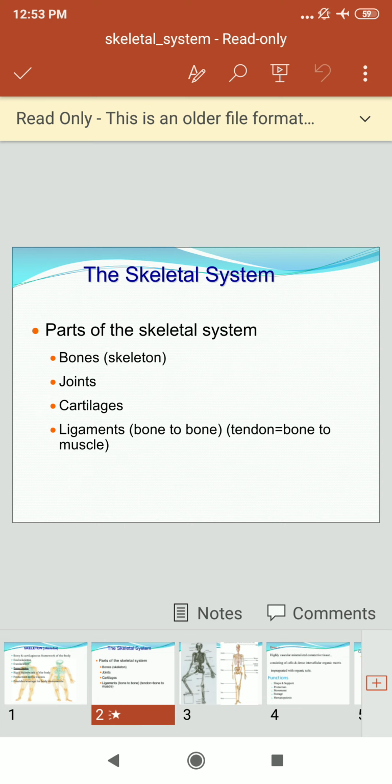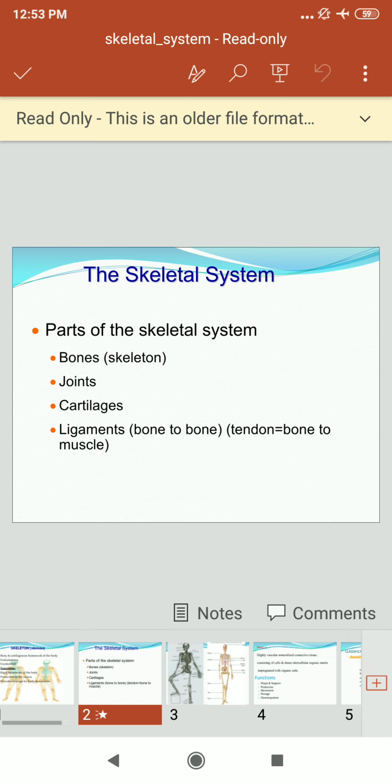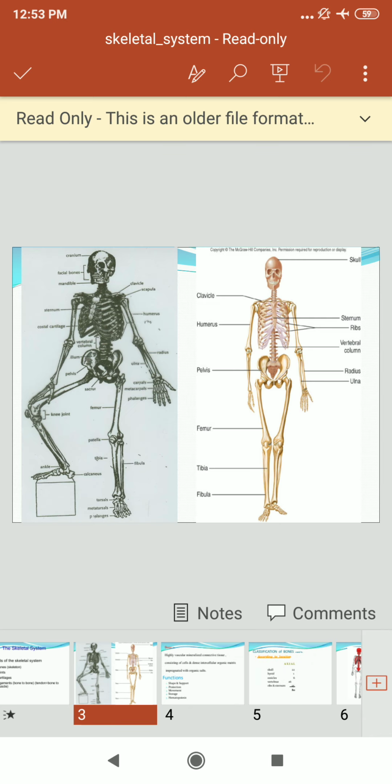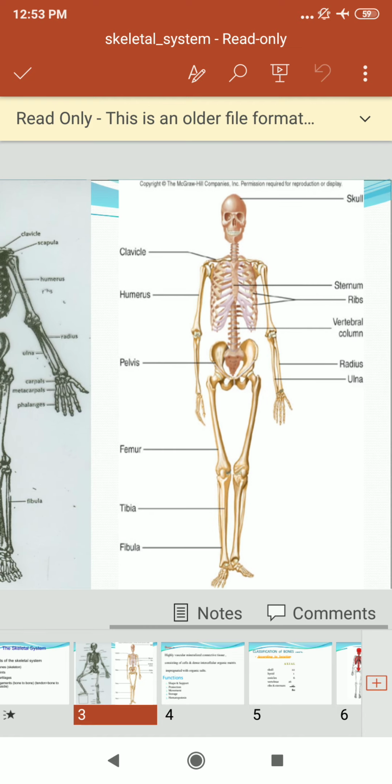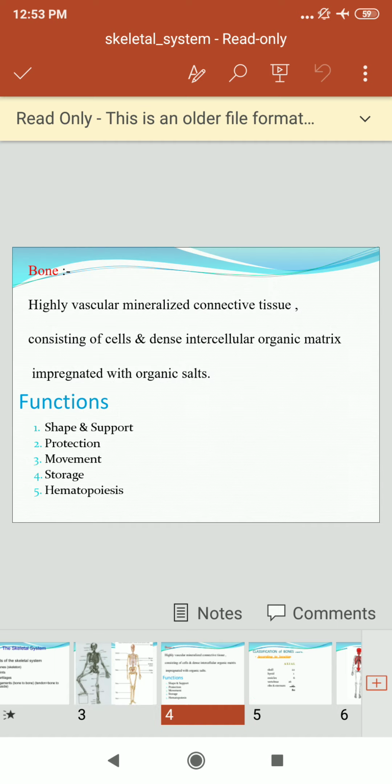The parts of the skeletal system are bones, joints, cartilage and ligaments. Then see these bones: the clavicle, humerus, pelvis, femur, tibia, fibula, sternum, ribs, vertebral column, radius, ulna. These are the major bones of the human skeleton.